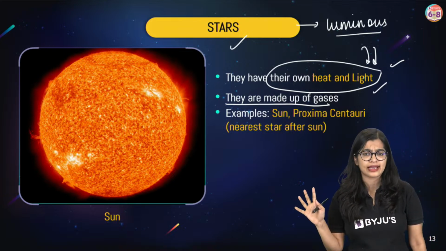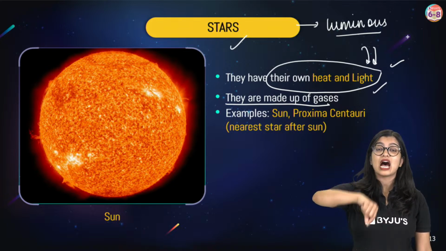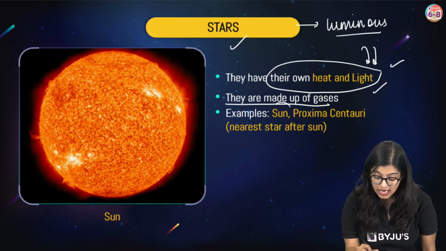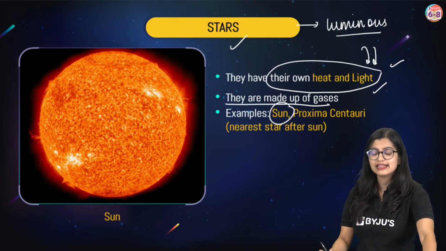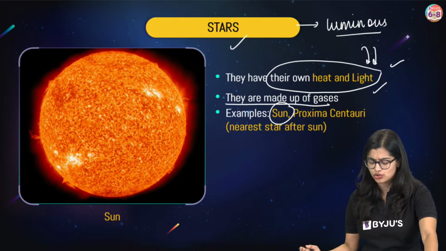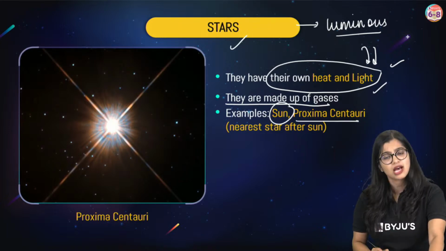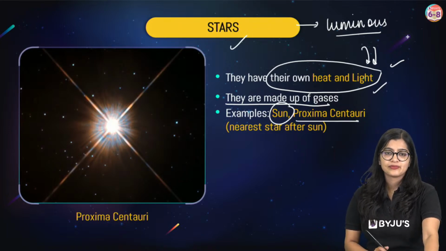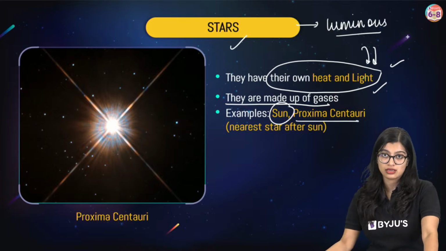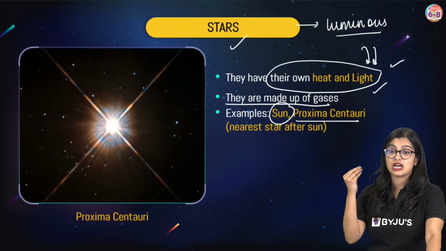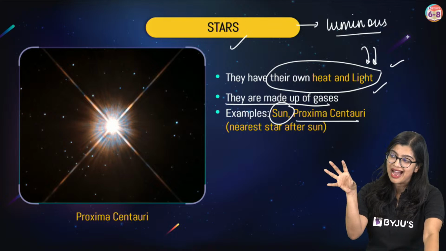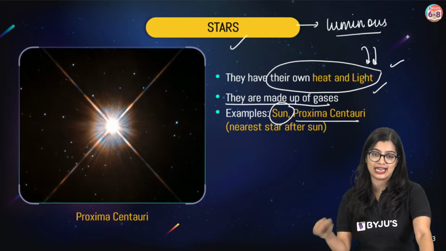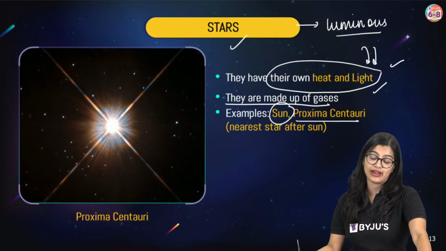Now, there are various kinds of stars, but which is the largest star in our solar system? The largest star is nothing but the sun, right? And the next star, which is very close to the sun, is called Proxima Centauri, right? Yes. Ma'am, are stars bigger than the sun or the moon? There are different kinds of stars, right? Some stars are small, some stars are big, right? But in this case, the sun, which is also a star, is the biggest star, and they're made up of various gases.